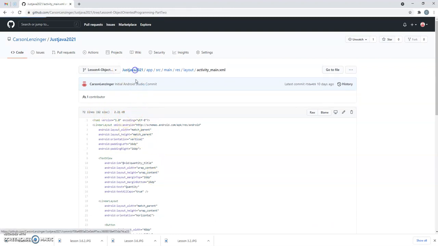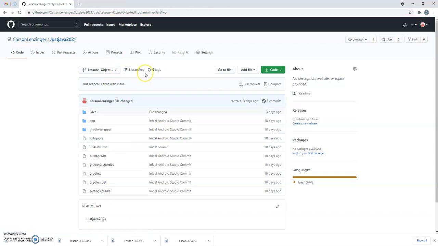You can still see the code on here and see the different commits on here from the branches. But right now, as this is a new project, there aren't many commits to show, or editing code and then the merging of the branches. But yeah, that is my Java. This is lesson 3 so far. And yeah, thank you for watching.